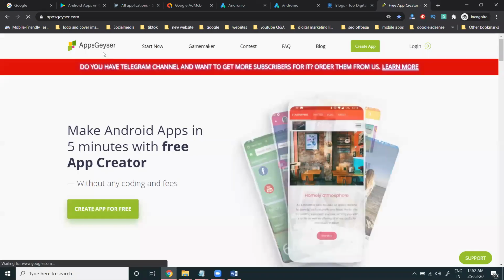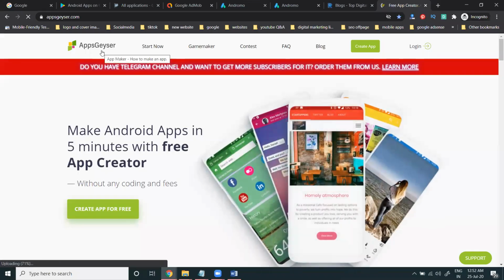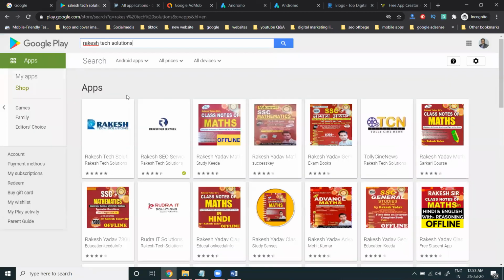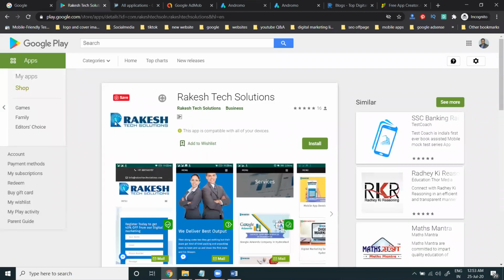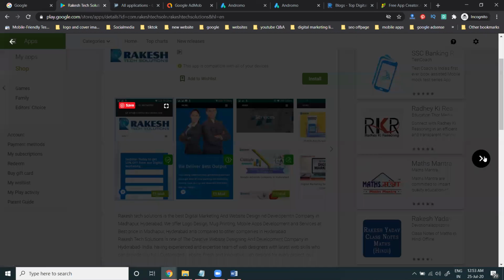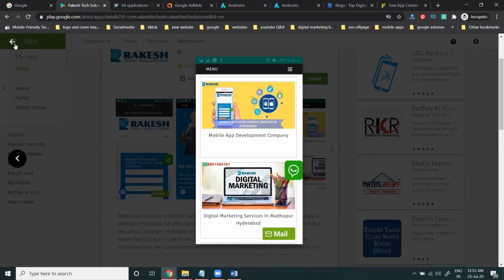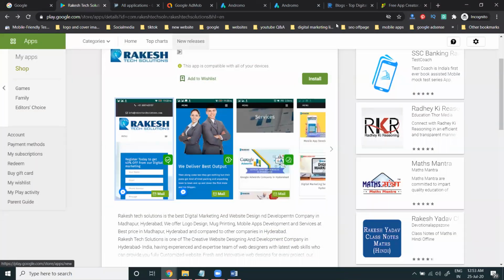This is a website, appjixer.com. With this website, you can make your complete website into an application, same as shown here. And that application we can also upload to the Play Store. I'm making my website as an application. Here, same as this, we can make the screens. If you customize, you can make your website into a mobile application too.